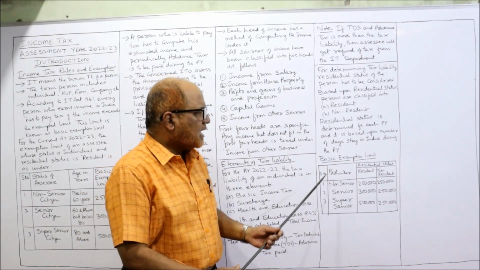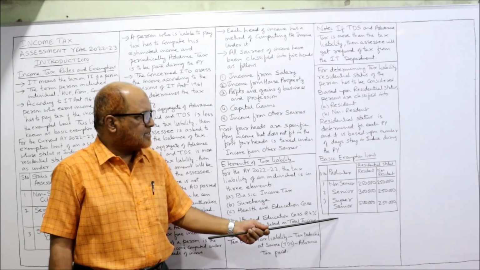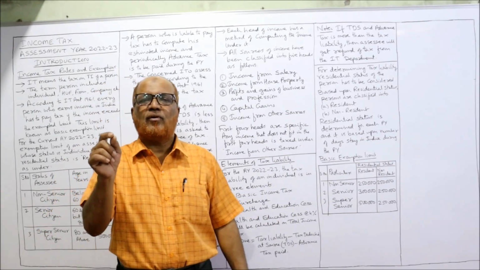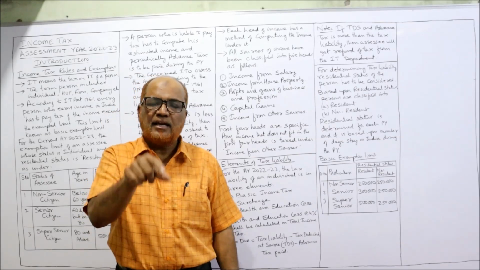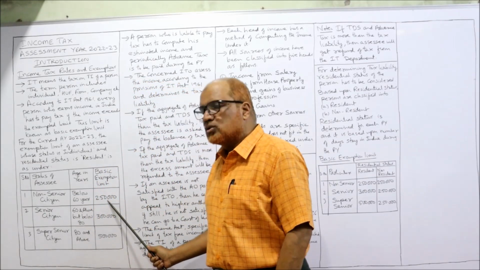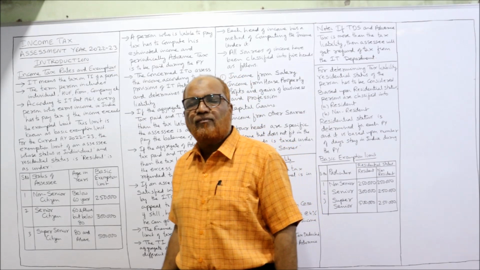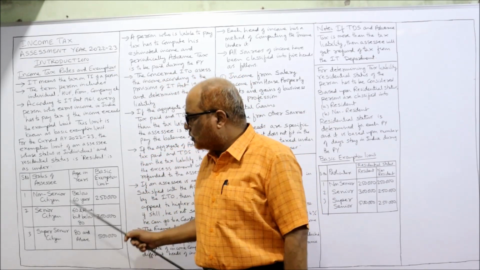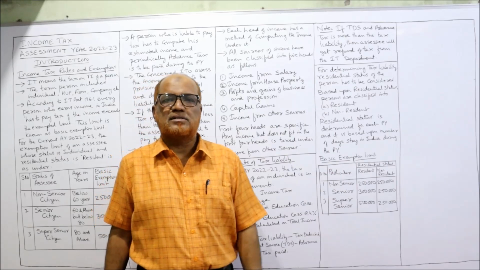Now, basic exemption limit: non-senior, senior and super senior. For a person resident in India, the basic exemption limit is 2,50,000 for non-senior, 3 lakh for senior and 5 lakh for super senior. These rules will be applied to a resident person.